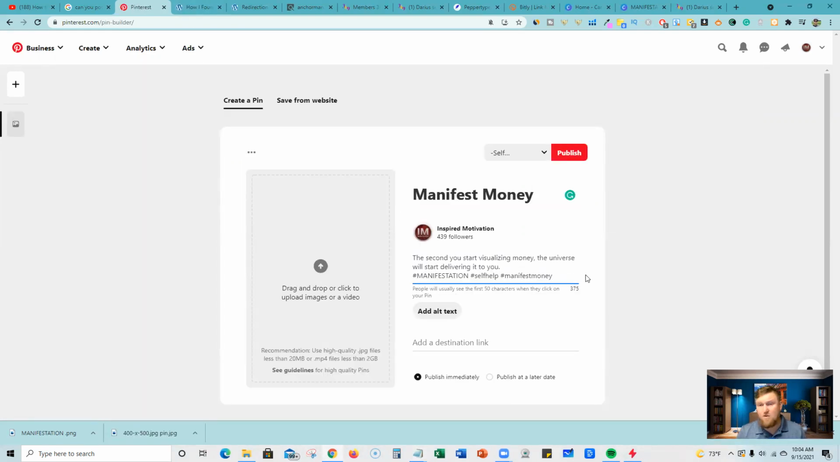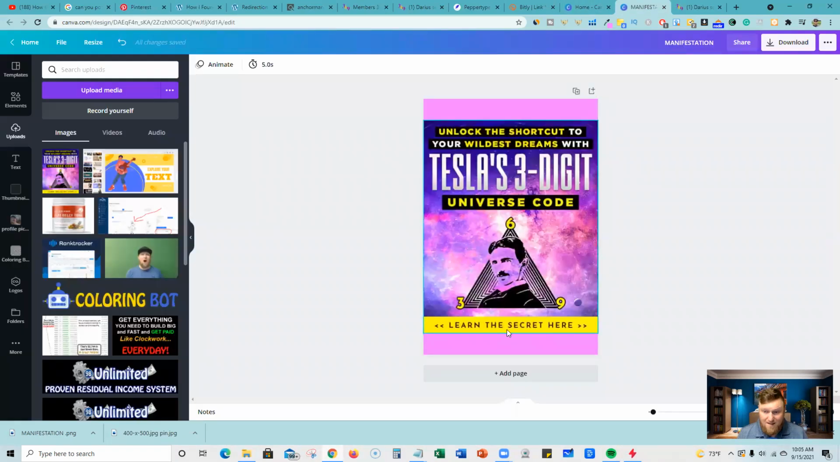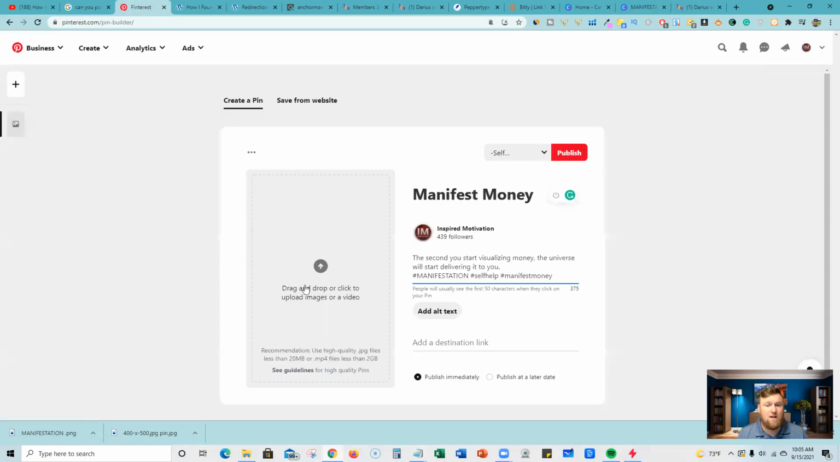Now you can make your description a lot more robust and fill it out even more if you want. Just for today's example, we're going to go with that. So then what you can do is also when we go back over to Canva, remember I made a nice Pinterest optimized post. We downloaded that. It's over here. So you're going to come over here.